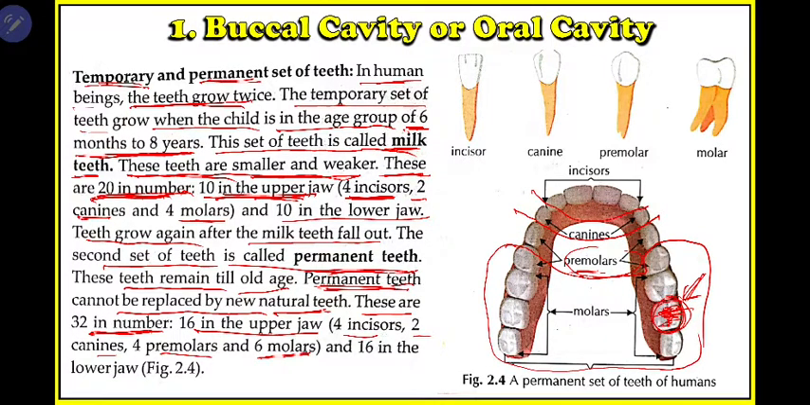I have already explained this, and 6 in the lower jaw of the same type. You just need to remember these 4 names: canines, premolars, molars and incisors, and you need to draw this diagram also. Okay,